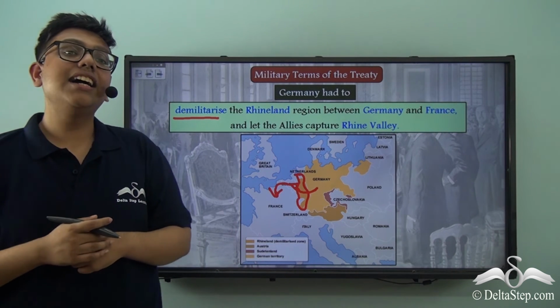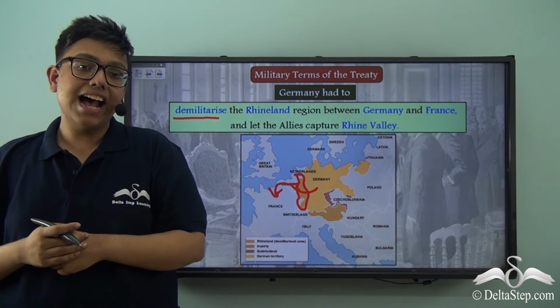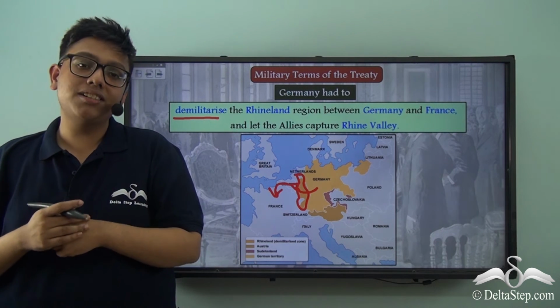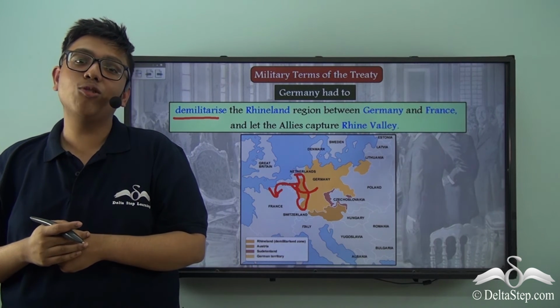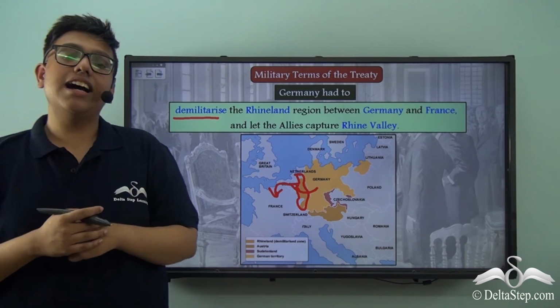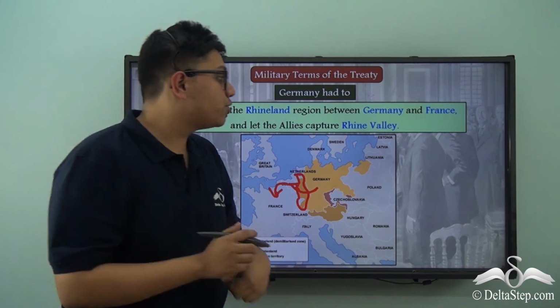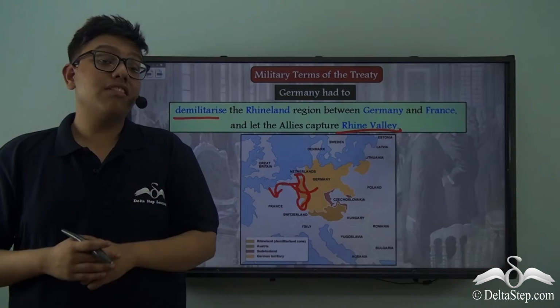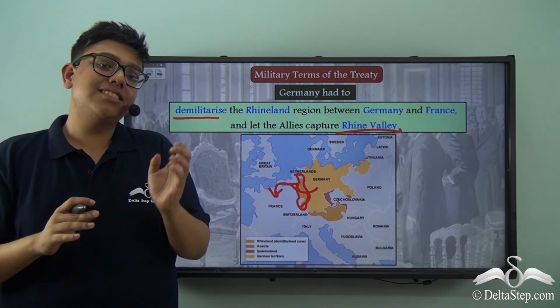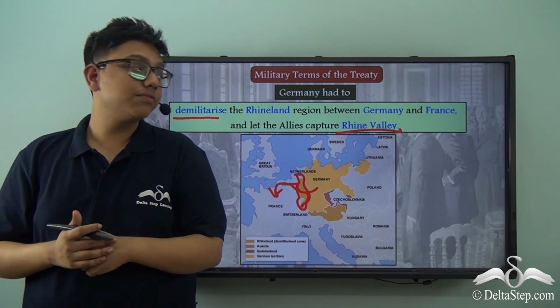This was a great loss for Germany, as it meant that even its strategic stronghold over its border territories was no longer its own authority. Not only the Rhineland region itself, the Allies were also able to capture the Rhine Valley. The Rhine Valley happens to be those territories which encircle the Rhineland region.